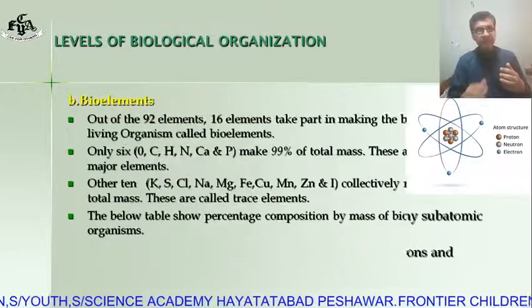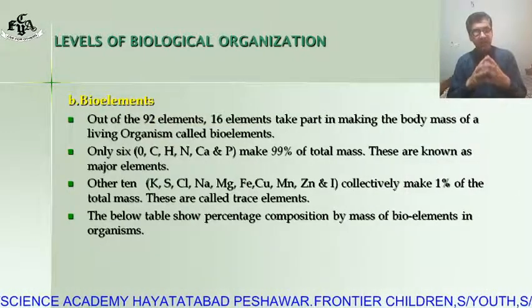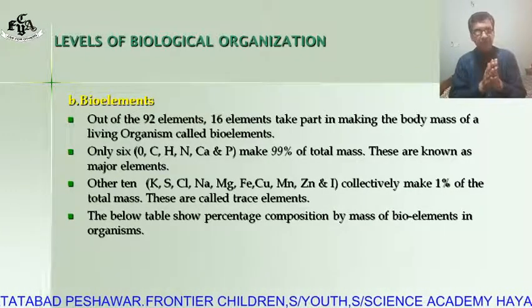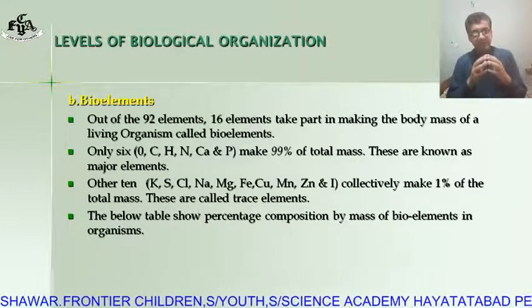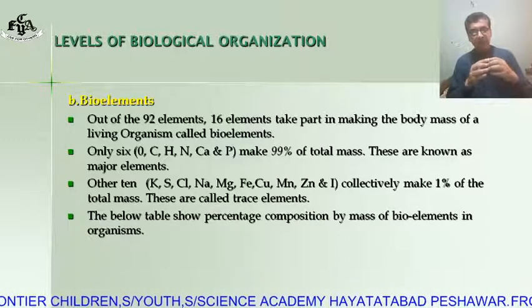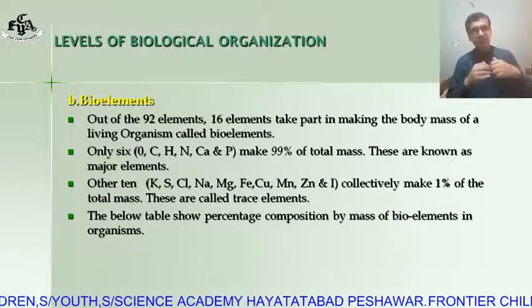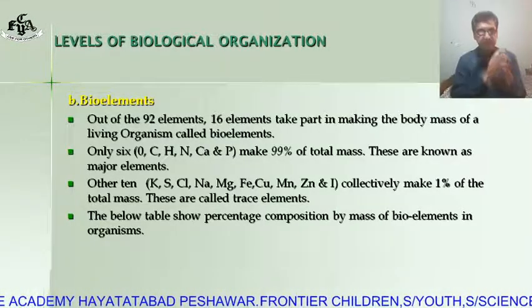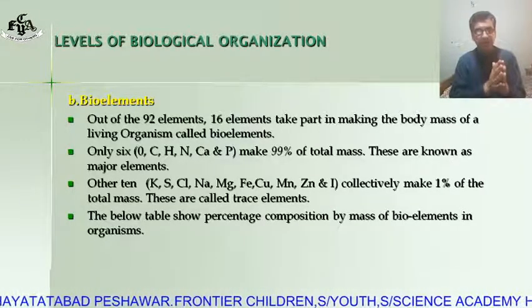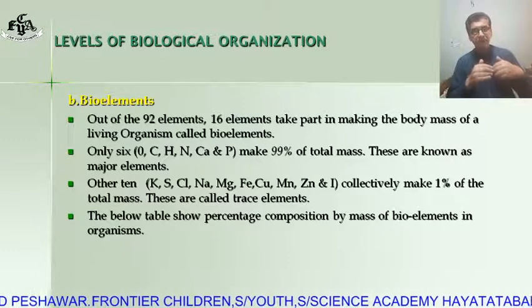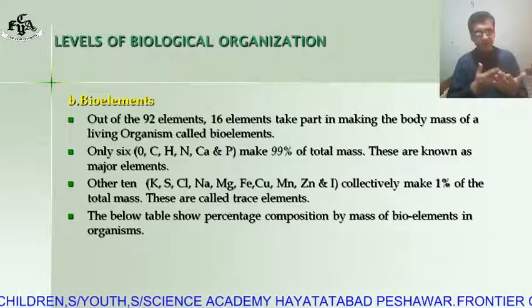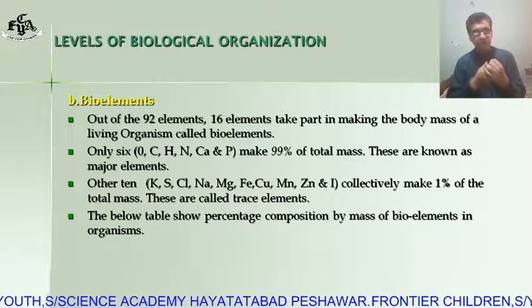Next is bioelement. What are bioelements? Out of 92 natural elements, 16 elements take part in making the body mass of living organisms. So that is called bioelement. These 16 most important elements take part in the formation of living organisms. So these are called bioelements.